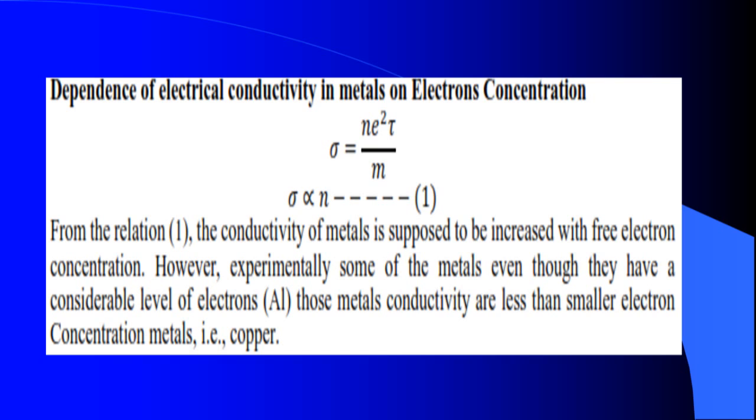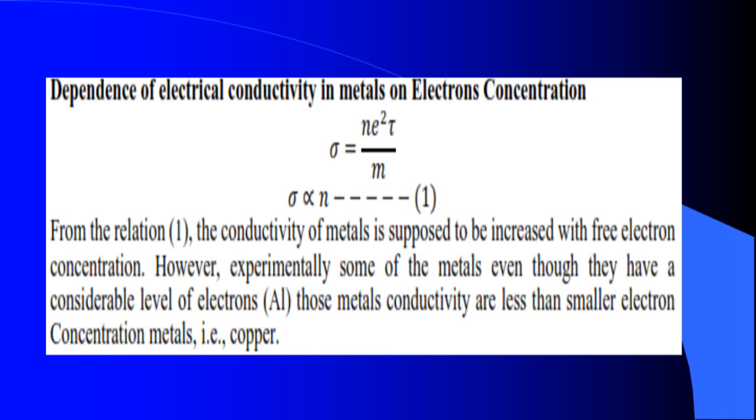So we cannot say that conductivity depends only on the concentration of electrons. The other parameters also play an important role in the conductivity of metals. Hence, this is one of the failures of classical electron theory.